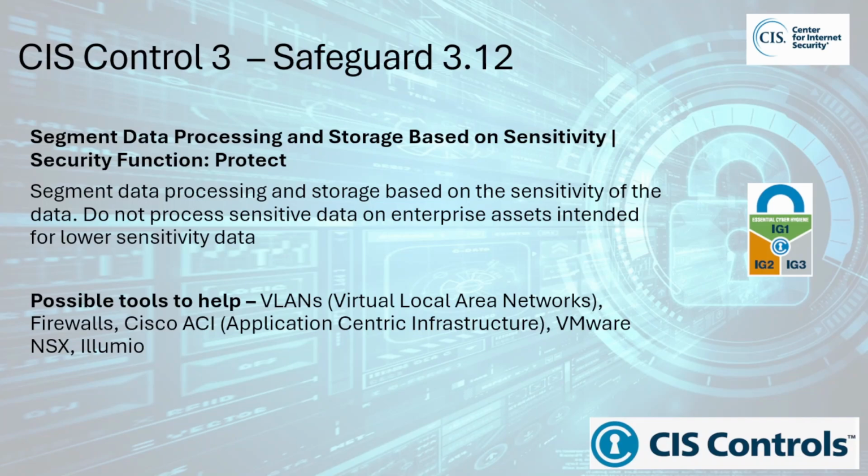Why is this safeguard important? 1. Minimize risk of data exposure. By segmenting data based on its sensitivity, an organization reduces the chances of highly sensitive data being exposed or accessed by unauthorized individuals or compromised systems. Sensitive data is isolated in environments that require additional security measures. 2. Compliance with regulations. Many industry regulations and standards require that sensitive data be isolated and protected according to its classification. Failure to segment and secure sensitive data appropriately can lead to non-compliance and potentially costly penalties.